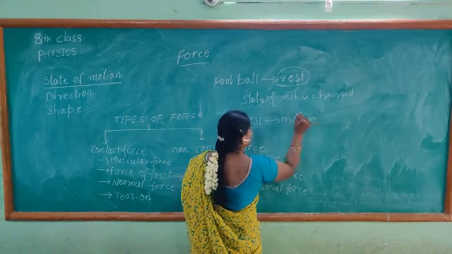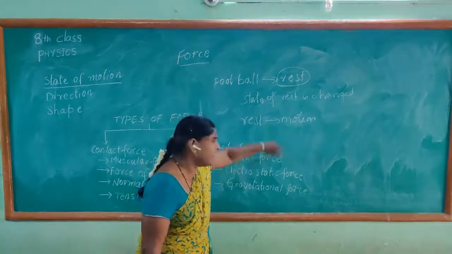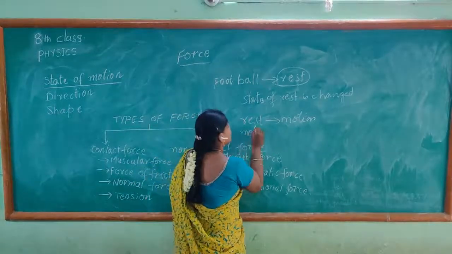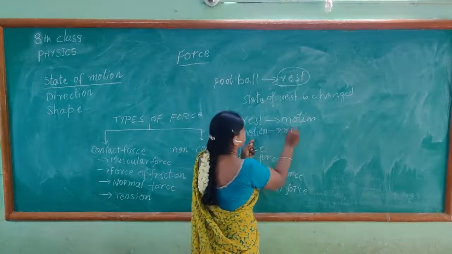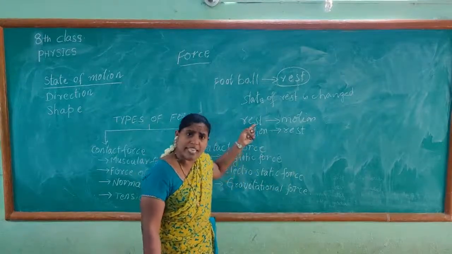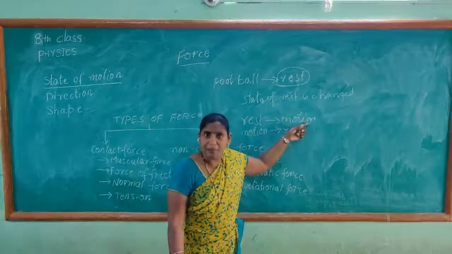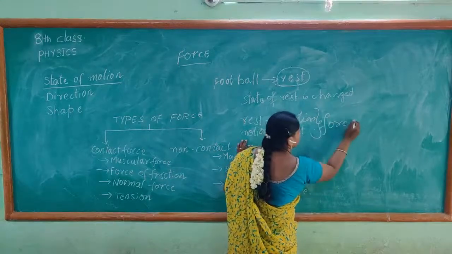How are we changing it into motion? By applying some force. The body which is in motion, I am making to rest. So the object which is in rest position can be changed to motion by applying some force.